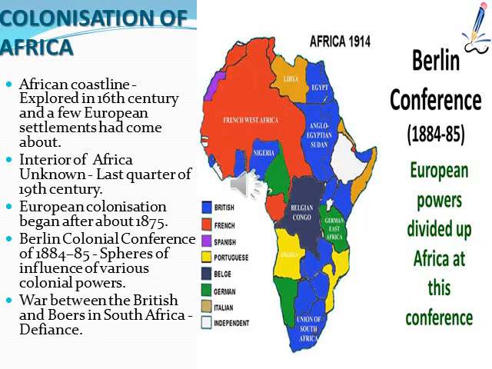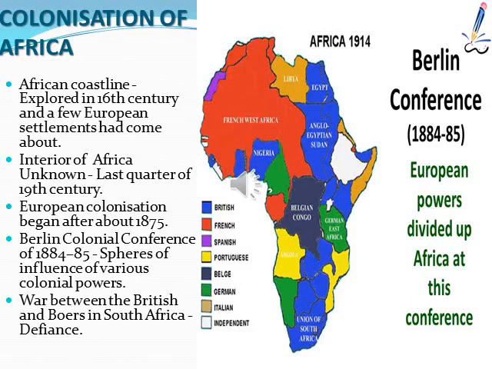In the 16th century, they didn't explore much of the interior of Africa. Just the coastline was explored. Explored means to travel around a place in order to learn about it. So they knew only the coastal area of Africa. The interior of Africa was unknown till the last quarter of the 19th century. Till 1875, there was no detail about the interior of Africa.